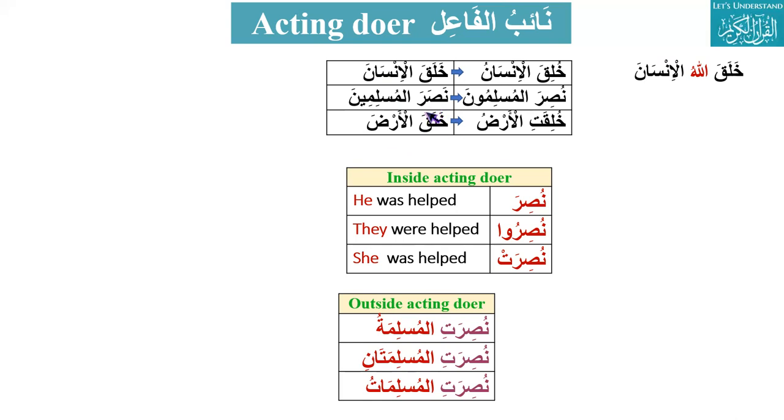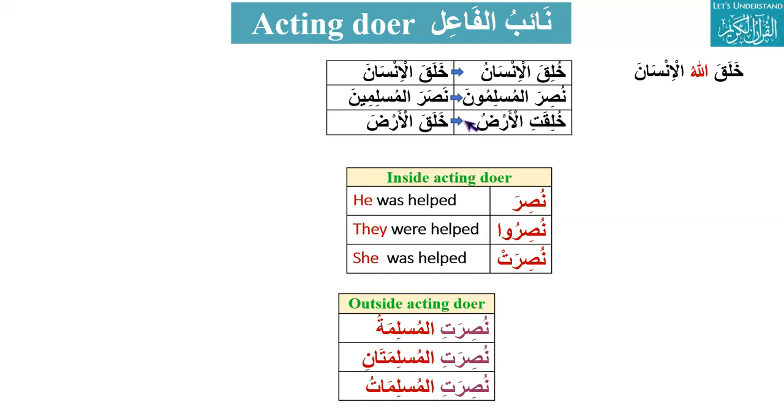Now let's make this verb passivized. Khuliqal ardu. So the earth was created, but here, as we know, the earth is feminine due to linguistic reasons, so we have to make that verb also feminine. So instead of khuliqa, it will be khuliqat, khuliqatil ardu. So here it will be: the earth was created.